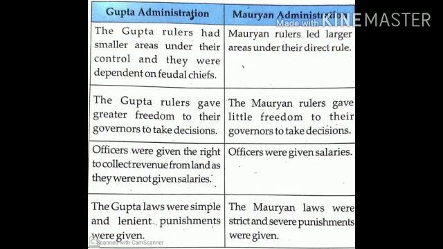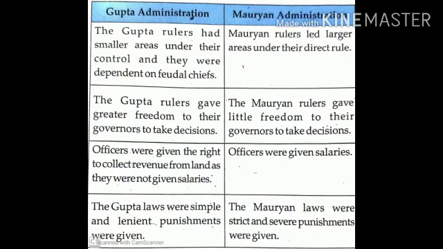Third difference. Officers were given the right to collect revenue from the land as they were not given salaries under the Gupta administration. Officers were given salaries under the Mauryan administration. So the difference here is that under the Gupta administration, officers were not given salaries. Under the Mauryan administration, officers were given salaries.